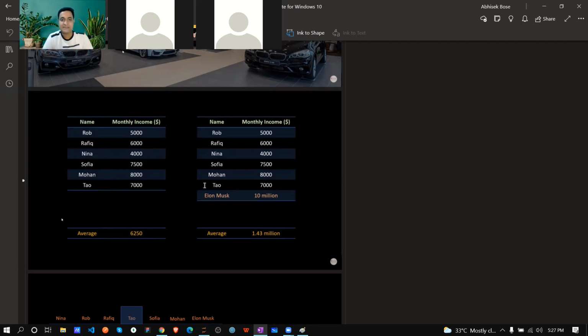In between that, suddenly in that location one person came, that is Elon Musk, and the monthly income is 10 million. Now, if you average this without Elon Musk, obviously your average is 6250. Simple. Now, with Elon Musk, the average came to 1.543 million. So obviously, based on this average, you are not going to open that showroom because that's huge.